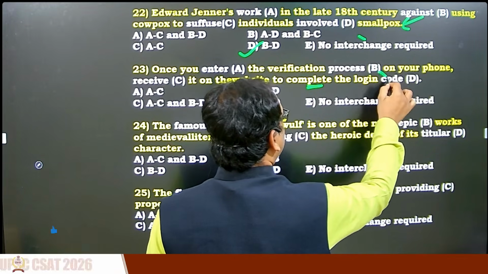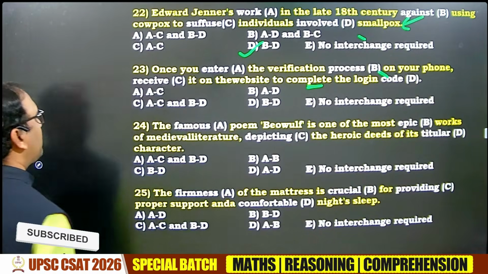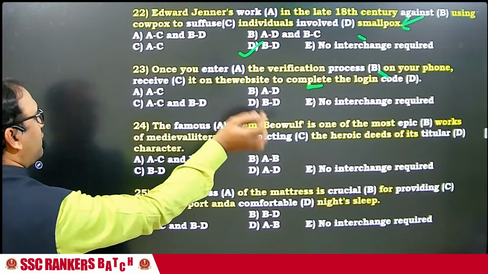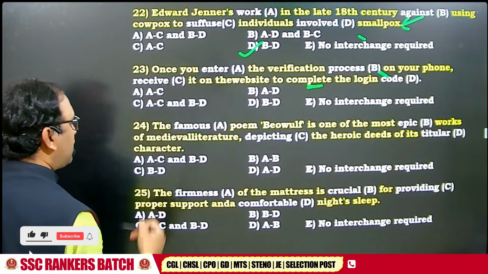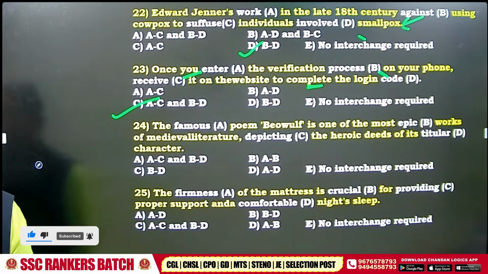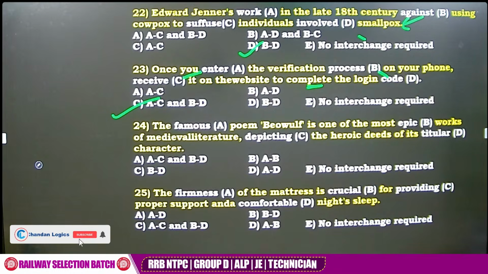So these both should swap. So B and D should swap. Login process. And once you enter the verification code, you don't enter the verification code. You receive the verification code. Everything reverse. Login process. Fatafat. Can you try the next question?